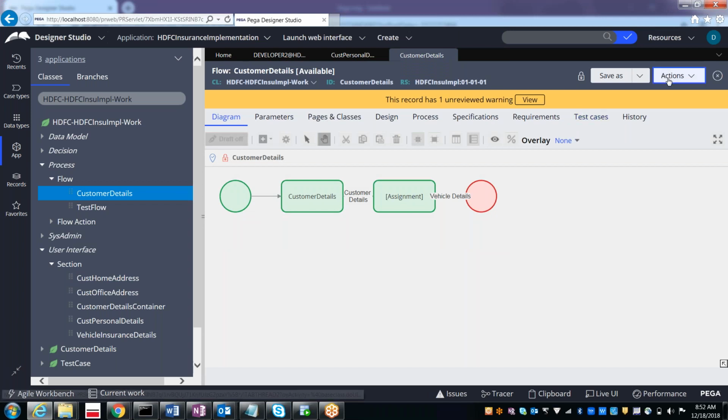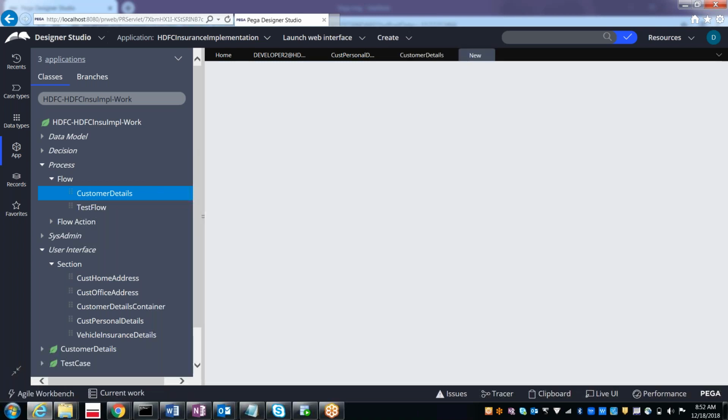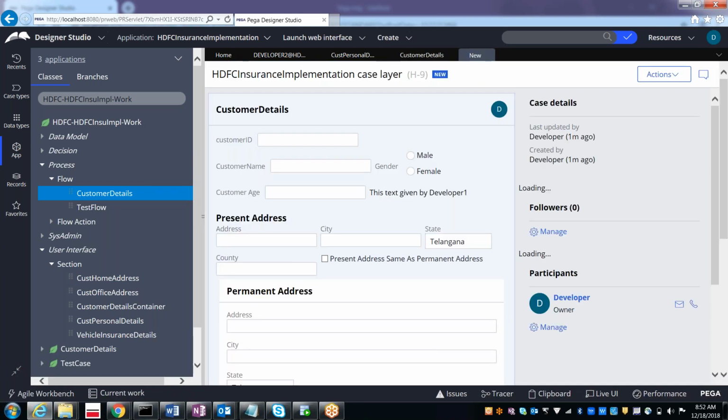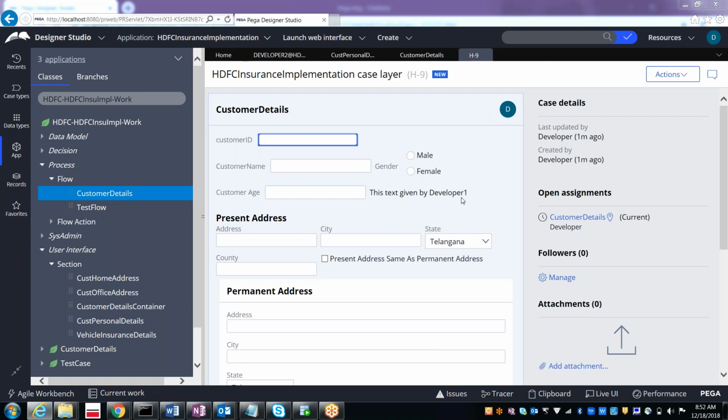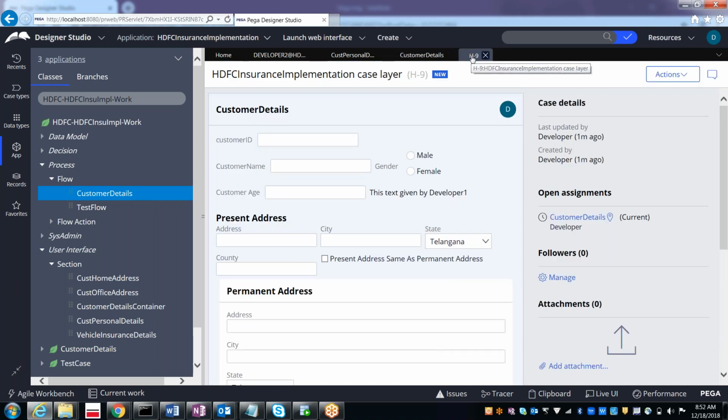Now actions, run. So you should display what? For developer 2, it should display developer 2, but it is displaying developer 1. See, this is the developer 2 operator ID, right? This is the developer 2 operator ID. Okay, but for developer 2 also it is showing developer 1 instead of developer 2. Why is that?